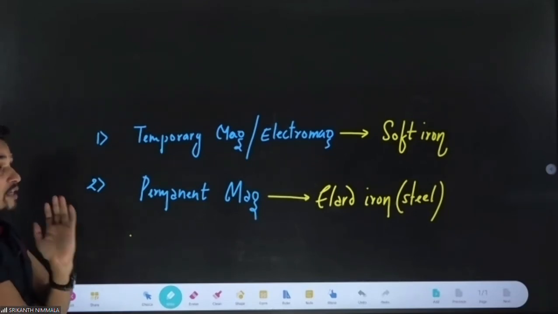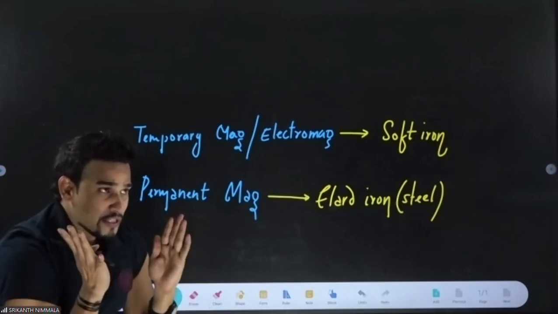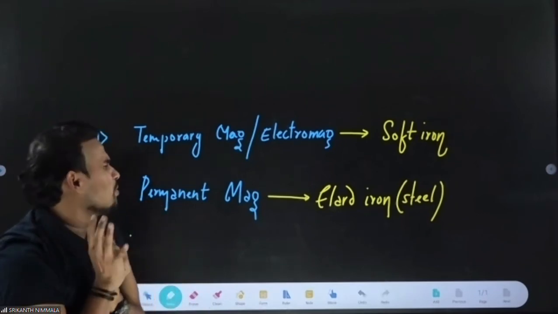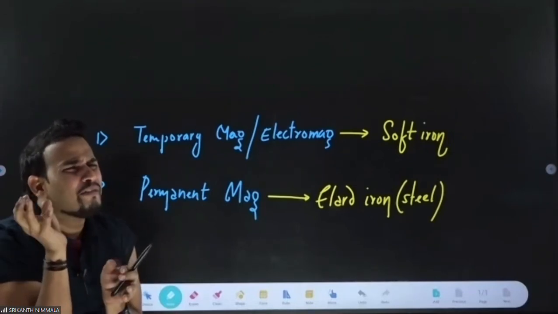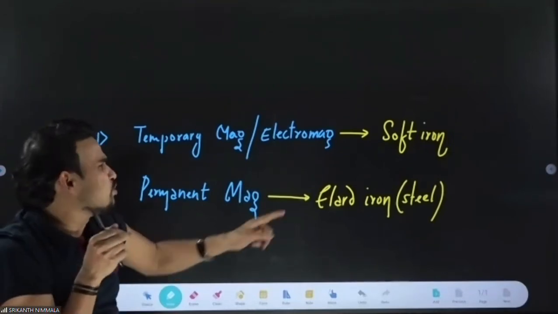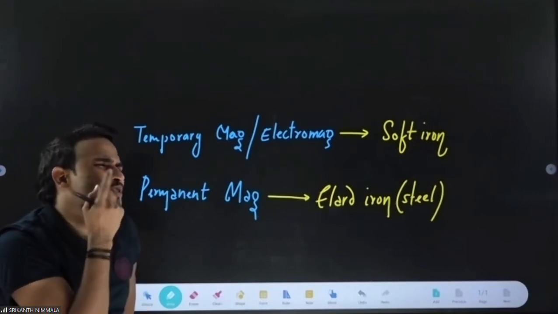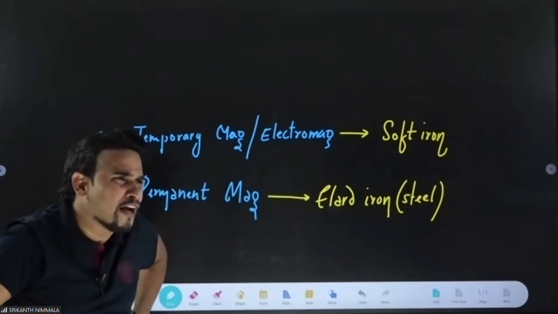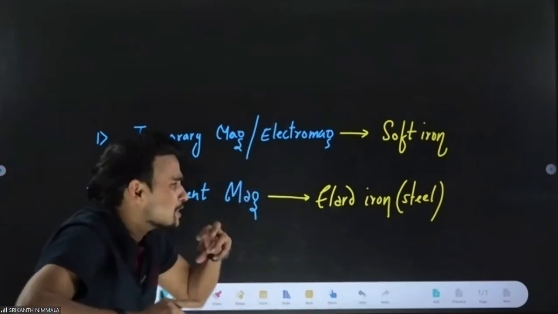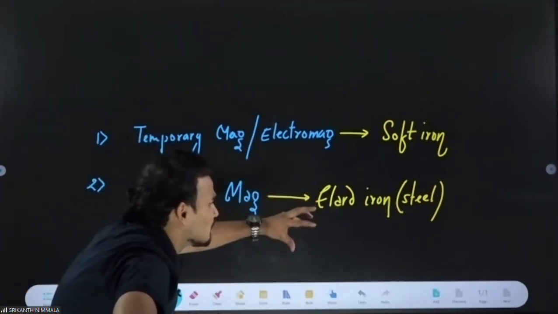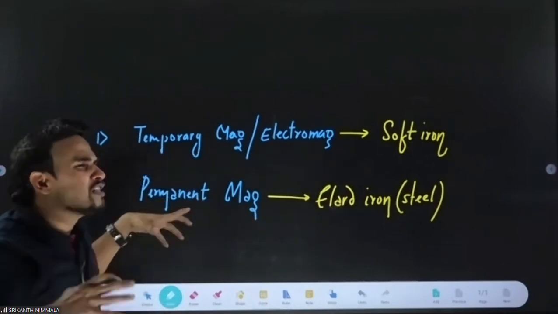Now understand, be focused. Understand the most important part which I am going to tell you here. Now you'll be thinking, sir, what property must a ferromagnetic material have to be used as a temporary magnet? Why is only soft iron used for a temporary magnet? What is present in soft iron? And sir, what is present in hard iron, in steel, that we use it for a permanent magnet? What is the reason, sir?